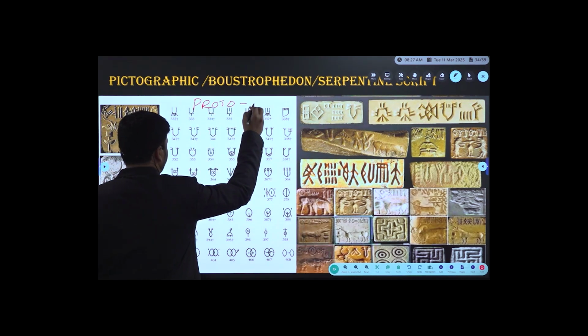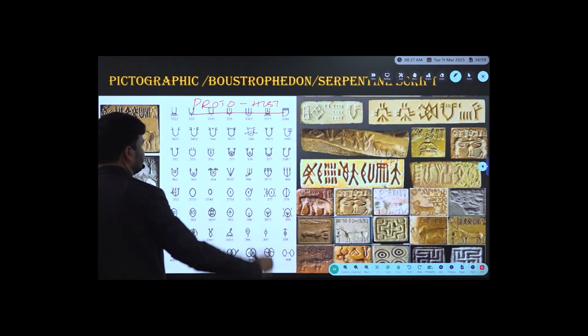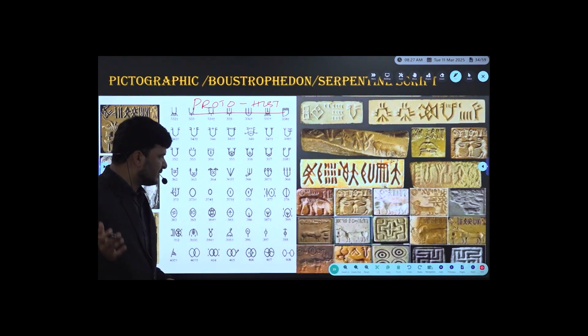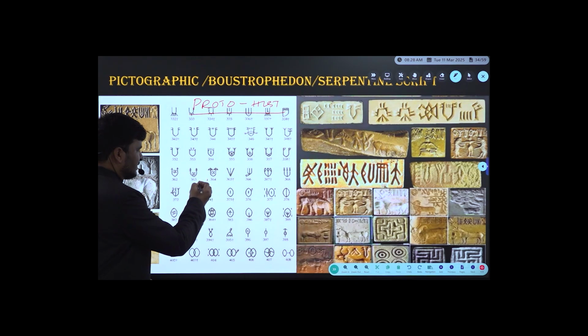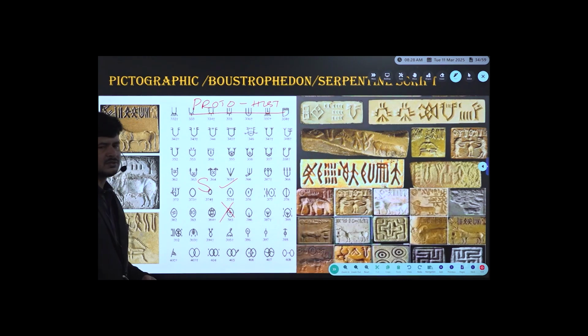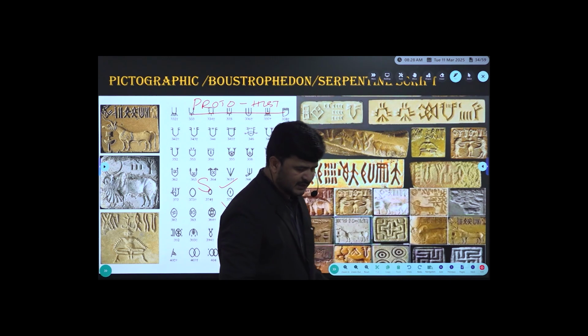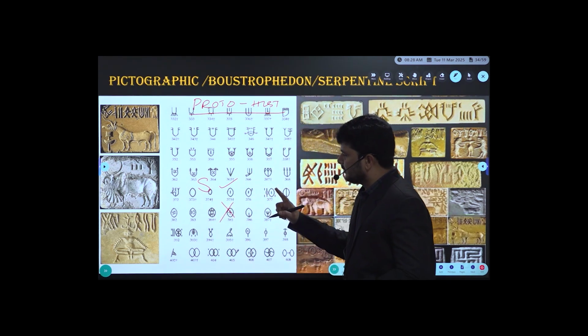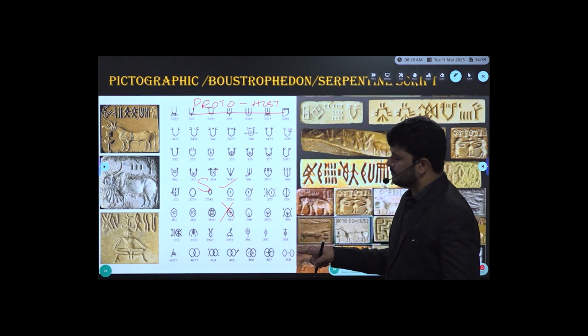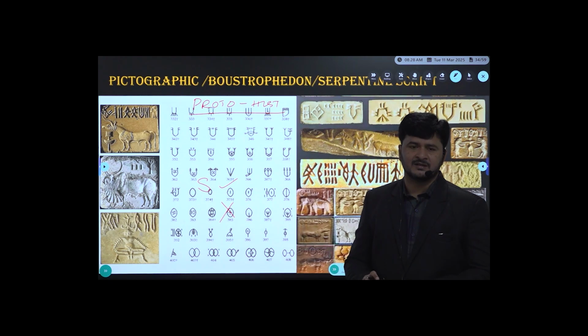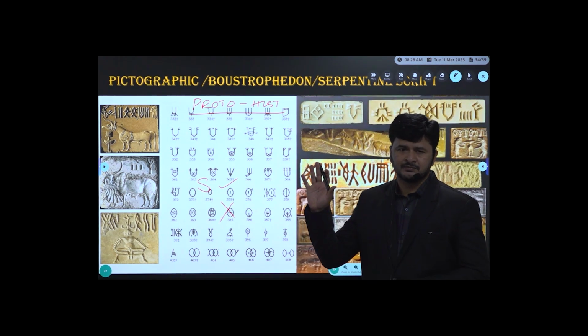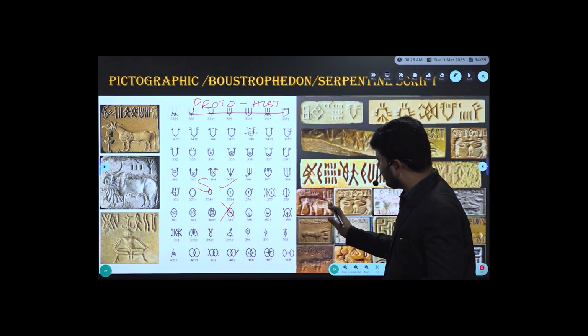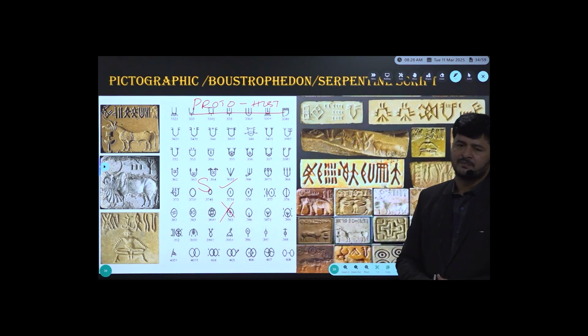Protohistoric age. Can anyone say what is the phenomenon of protohistoric age? Yes, good. Script is available, but it was not understood, not deciphered. So what are the problems with Indus script? When I say problems with Indus script, let me use the term, we found some sort of difficulties. They developed the script, but we are unable to decipher the script of Indus Valley civilization.